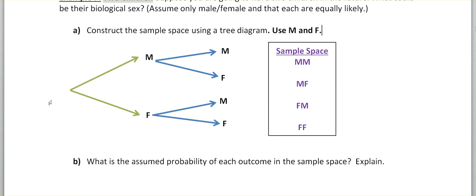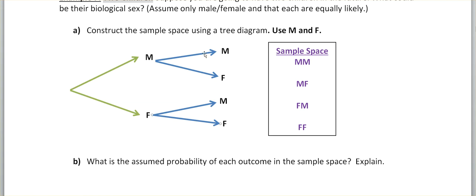So I start over here on the left with the green arrow, not to be confused with the comic book character. And then I move my way to the 2 possible outcomes, and they are vertically lined up. The M is over the F. So that's the first child, that green arrow set. Then there's the blue arrow set, which comes next. That leads to M, F, or M, F.